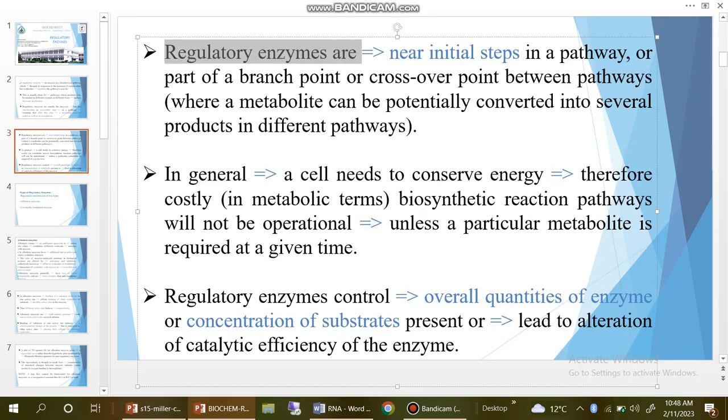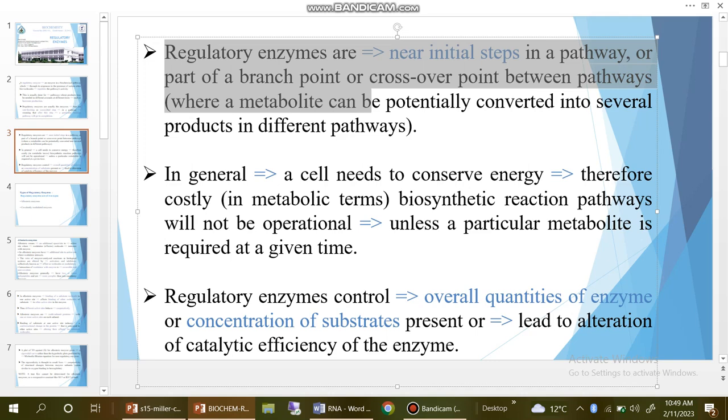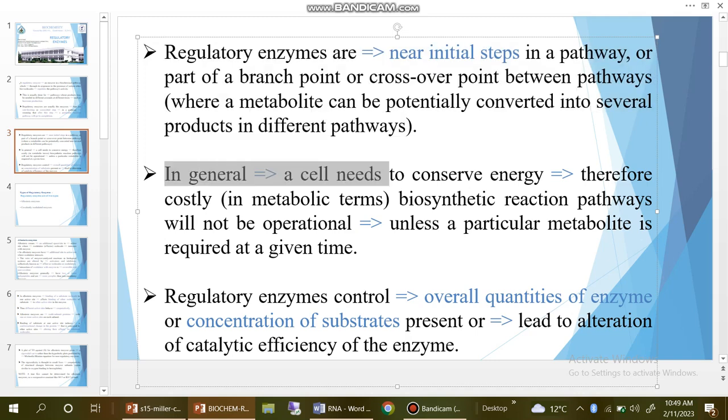Regulatory enzymes are near initial steps in a pathway, or are part of a branch point or crossover point between pathways where a metabolite can potentially be converted into several products in different pathways. In general, a cell needs to conserve energy.